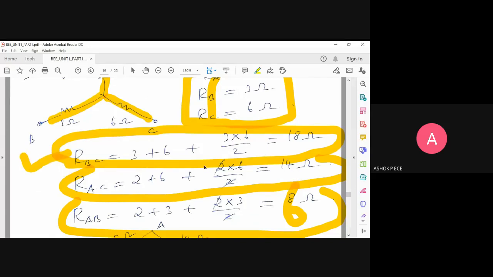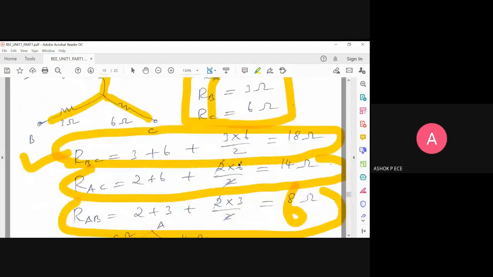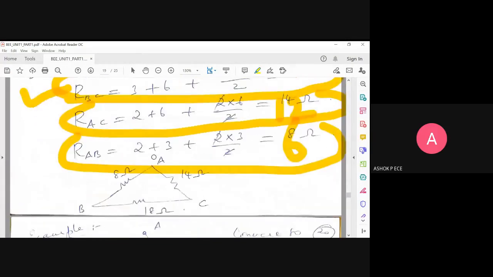So the answers are: what is RBC? 18. RBC, I got it correct. What is RAC? 12. And RAB is 6. So this will be the diagram for the delta. Sorry, with the new values, what are the correct values we got, we'll draw, and RBC is going to be with the corresponding value.